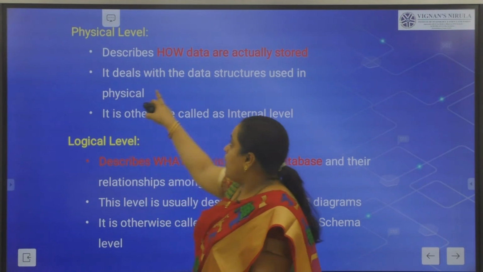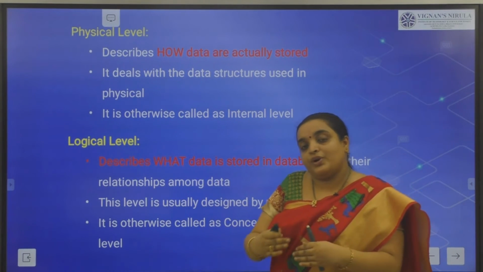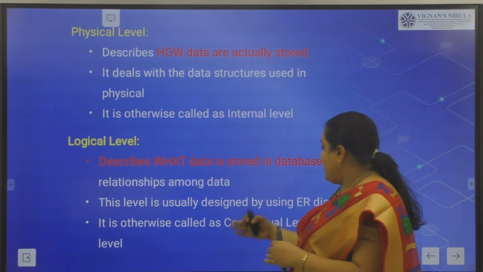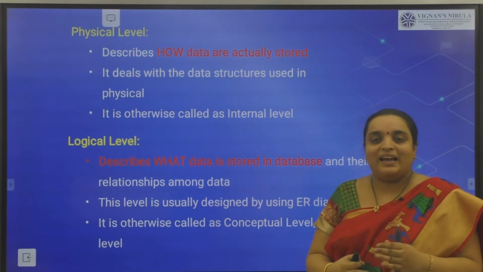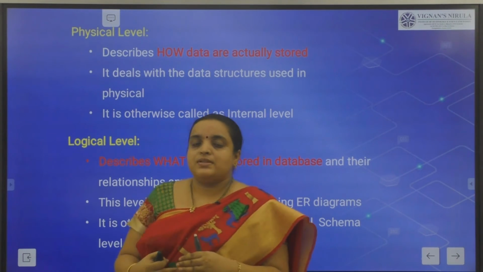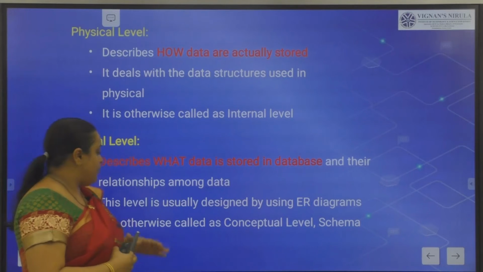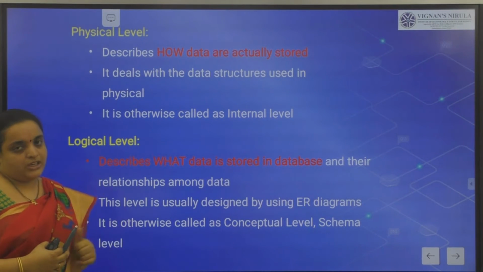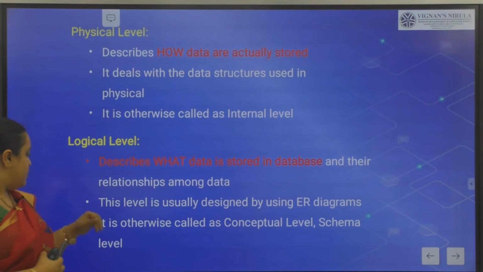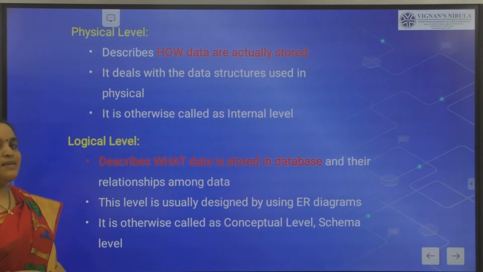It will be designed by the use of ER diagrams. We will see it later in our classes. ER diagrams are nothing but entity relationship diagrams. In the form of ER diagrams, we will see this logical level of abstraction. It is also called the conceptual level or schema level.